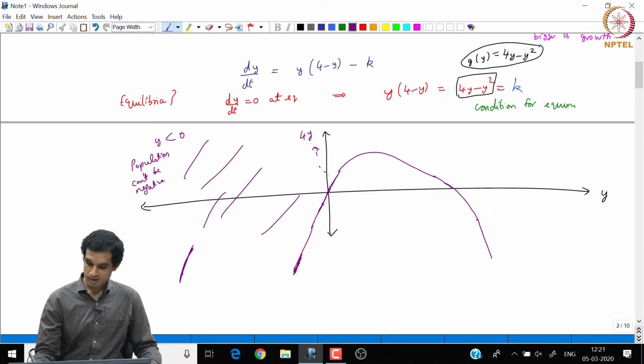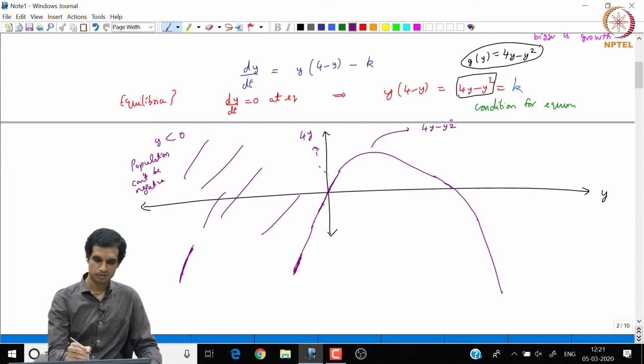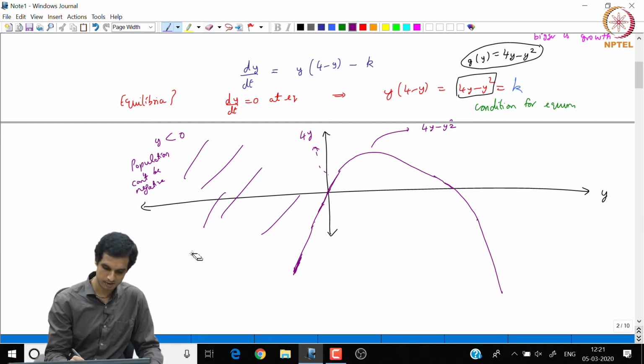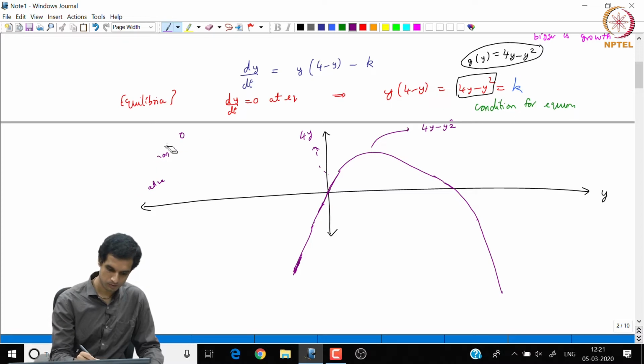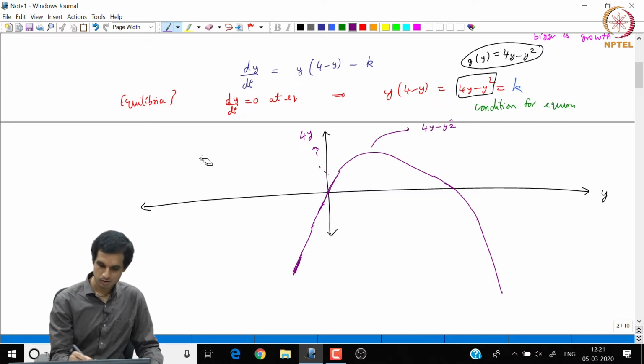So, this is the graph of the function 4y minus y square, correct.